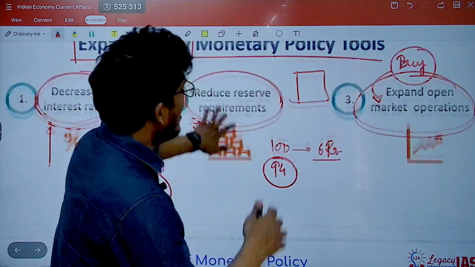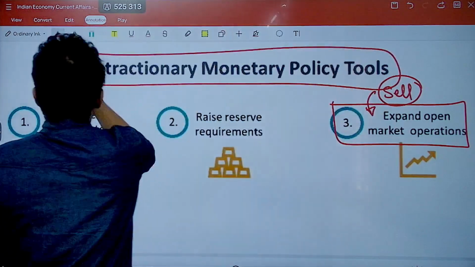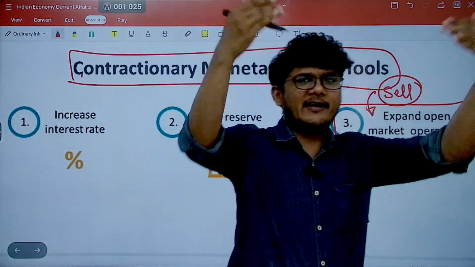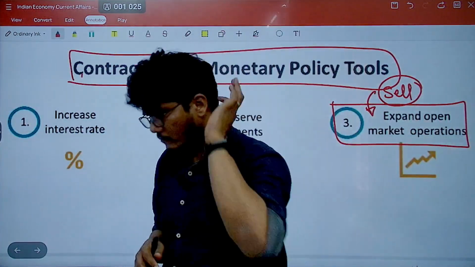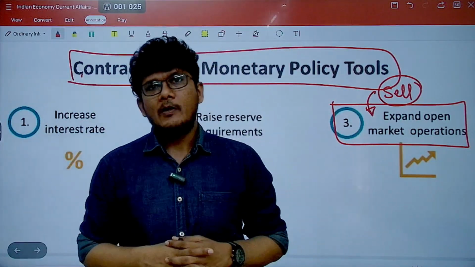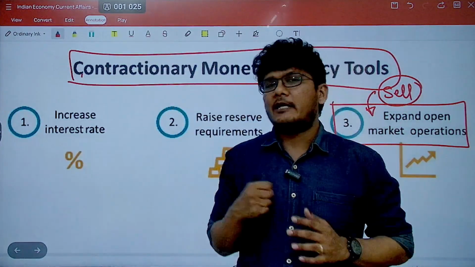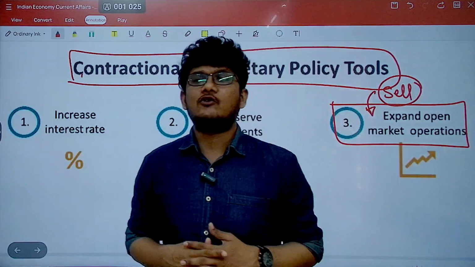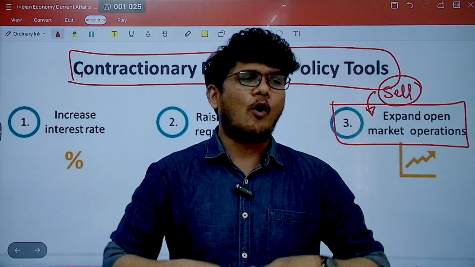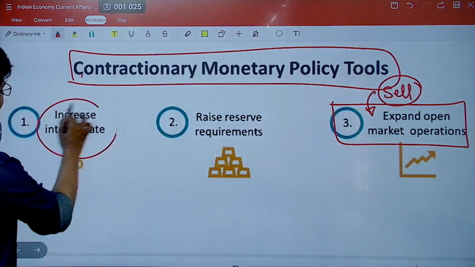I hope that's clear. Now let's move ahead to the contractionary monetary policy. Here basically the inflation might be high, so we want to bring it down, right? So we contract the economy. So how do we do that? To reduce inflation, you want to suck out the money from the economy or make money costly so that fewer people want to own less money. How do you do that? By increasing the interest rate.